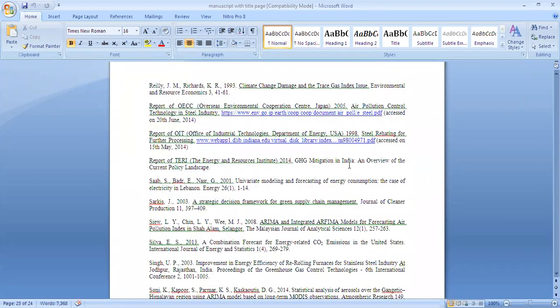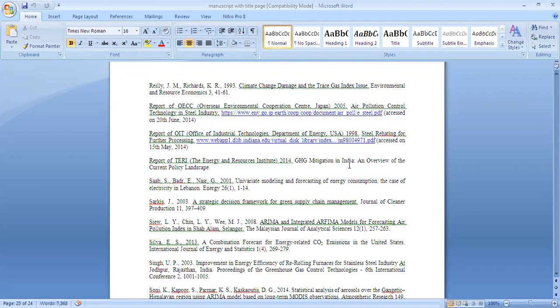But you will find some guidelines in the particular journal where you are going to submit the article; obviously some guidelines will be provided. If it is mentioned there that you first write the manuscript at a stretch, and after that give your tables and figures, or in a separate file you give your tables and figures, then you will do that.